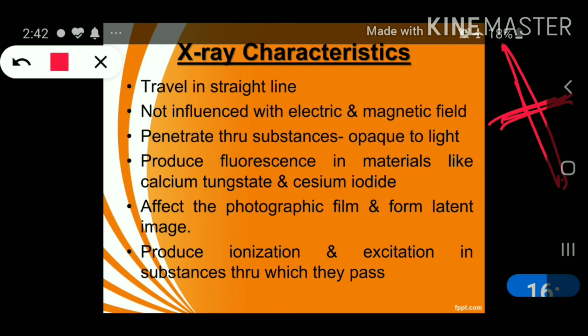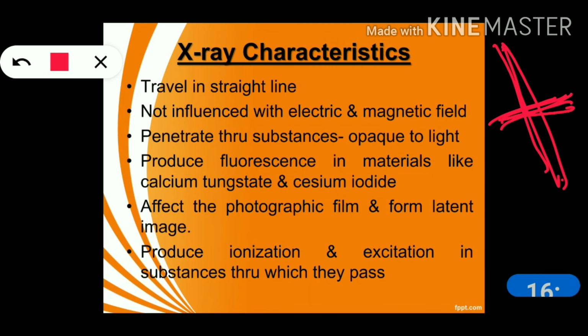But if it is opaque to light, then also they will penetrate through that substance, and when they fall on some material like calcium tungstate or cesium iodide, they produce fluorescence.